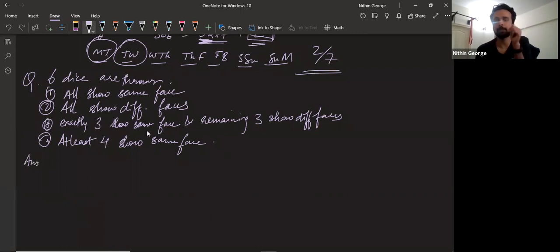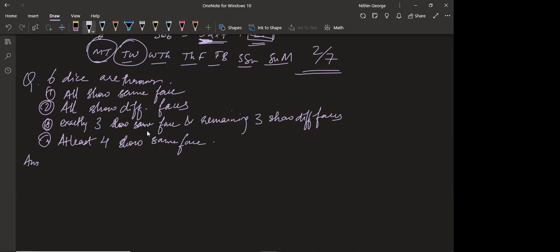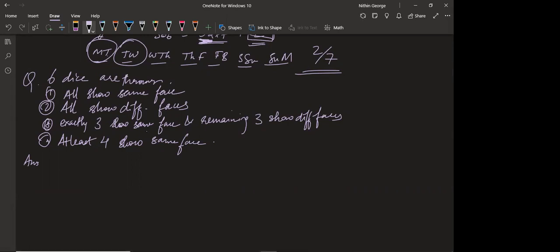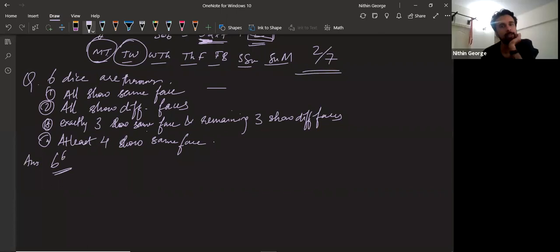What are the total number of possibilities? The 6 dice being thrown. 6 per 6, sir. Each die has 6 options. Think like that. Each dice has 6 options. So that's why 6 per 6.